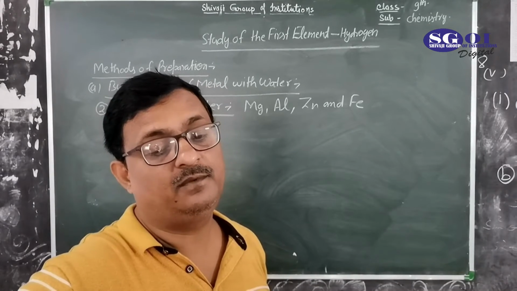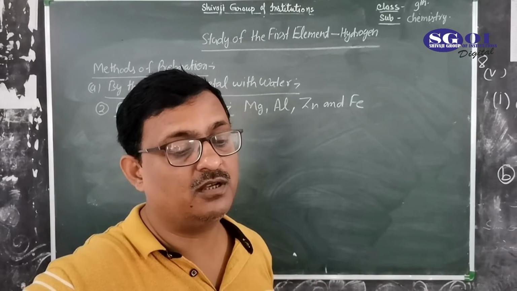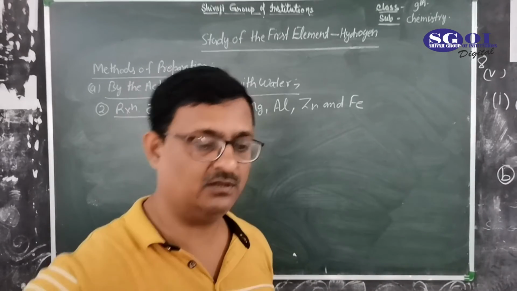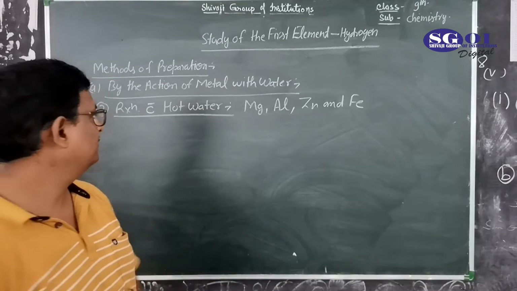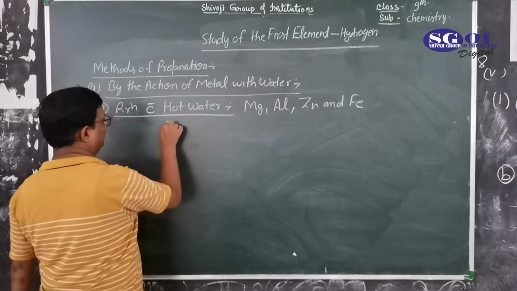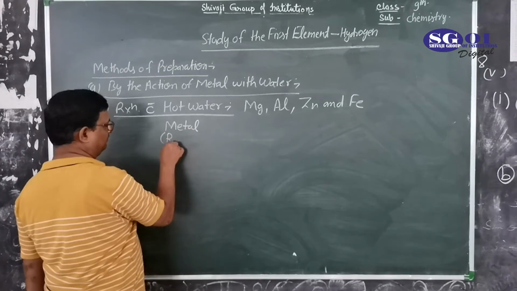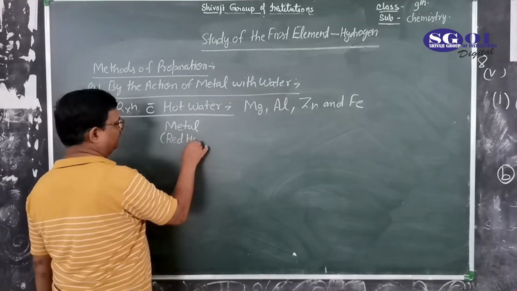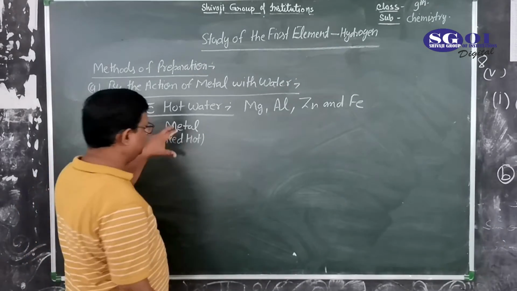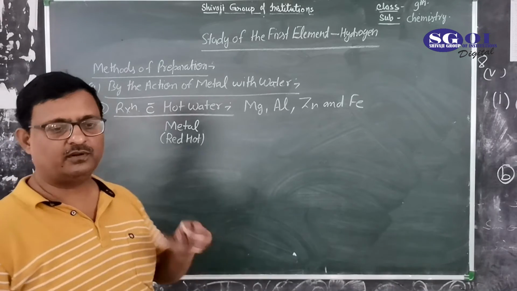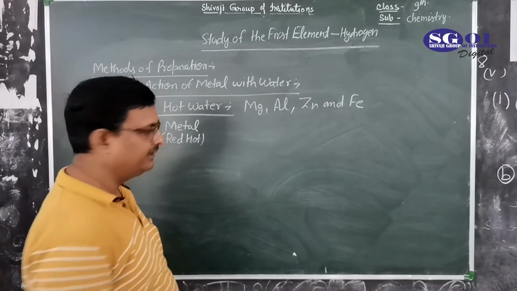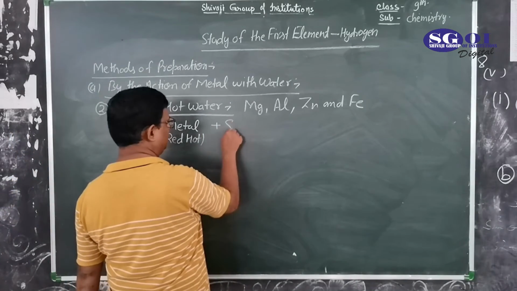They react to form the respective oxide and hydrogen gas. Red hot means first of all these metals are heated up to red hot, and then they react with steam.